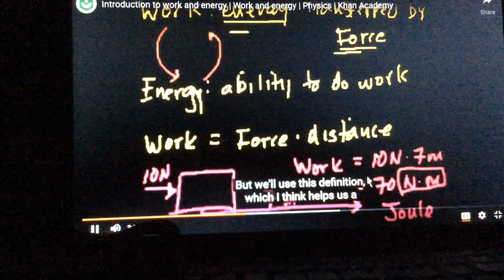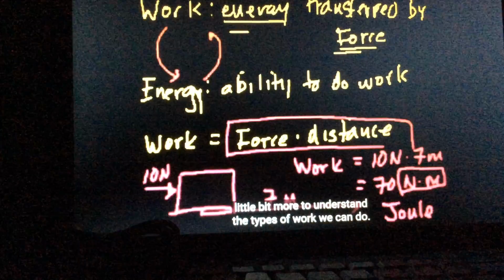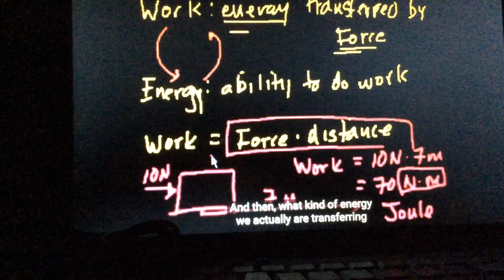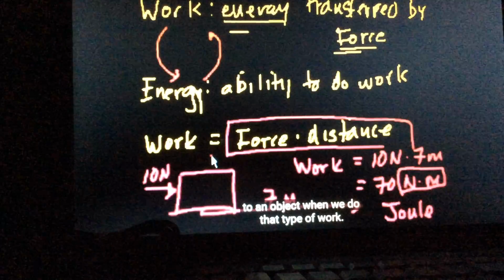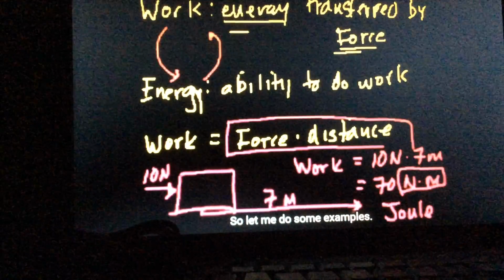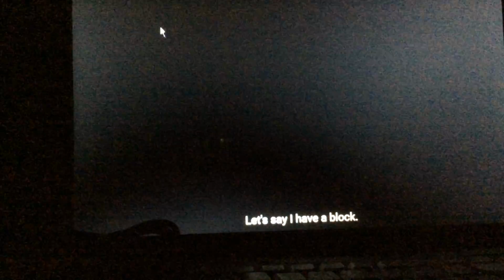But we'll use this definition, which I think helps us a little bit more, to understand the types of work we can do, and then what kind of energy we actually are transferring to an object when we do that type of work. So let me do some examples. Let's say I have a block.